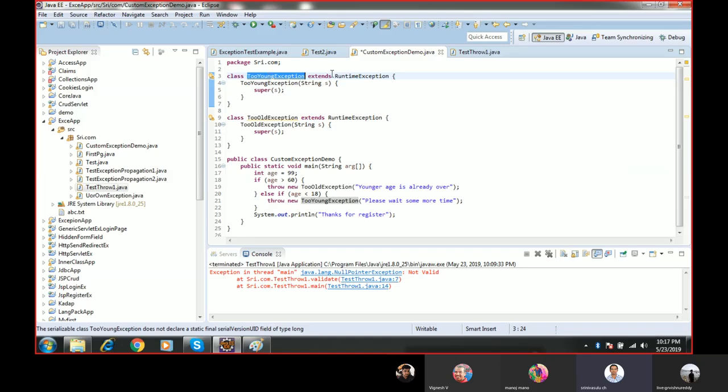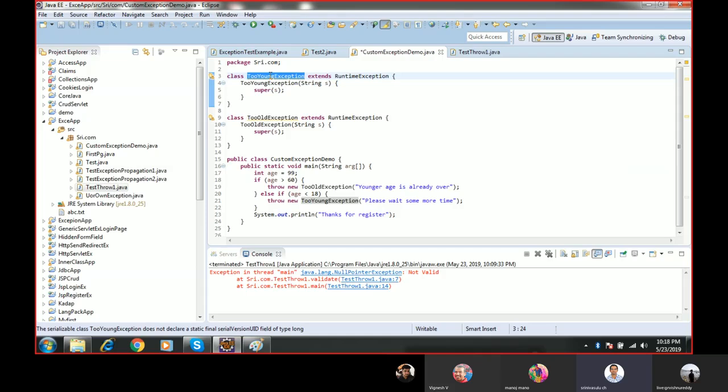If it is not extended, this is not an exception class and doesn't behave as an exception. When it inherits from RuntimeException, this class also acts as an exception class.